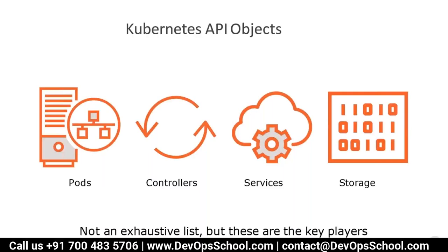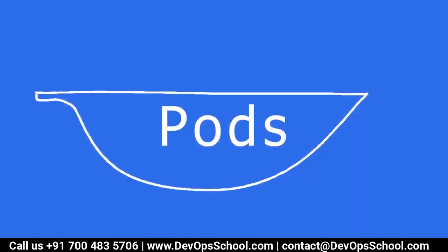There are more than 50 or 60, I guess, and every week new objects get introduced, so you need to keep learning all the time. So let's start with the pod now. Guys, so far so clear? Did you understand what exactly we are trying to hit here, everyone?